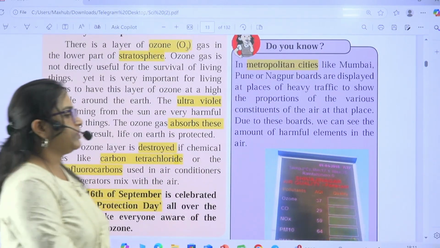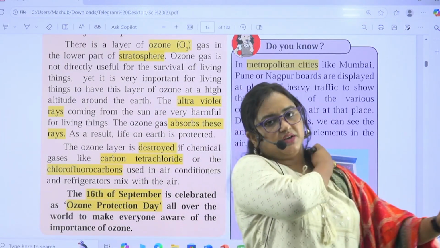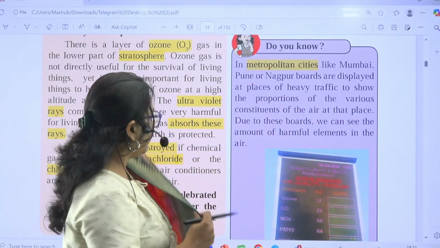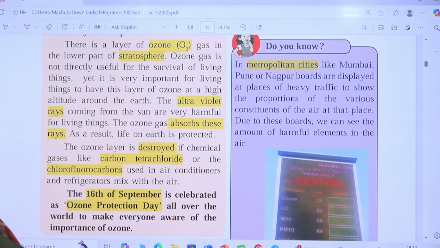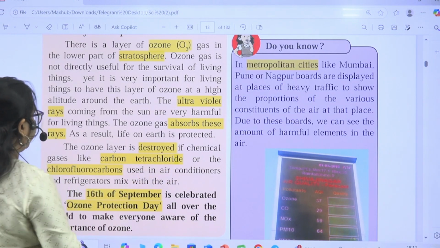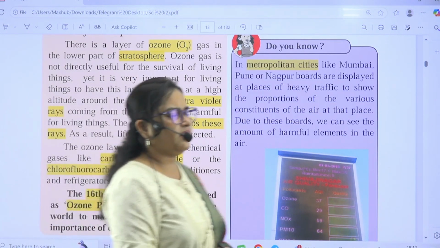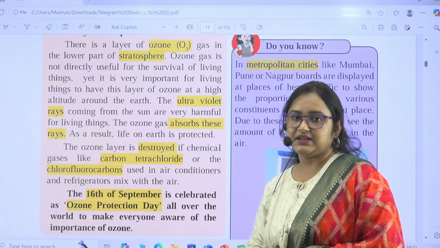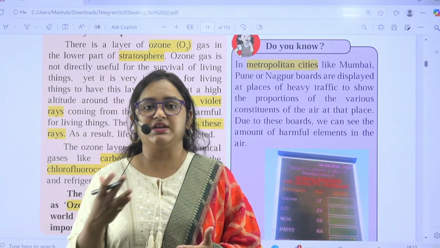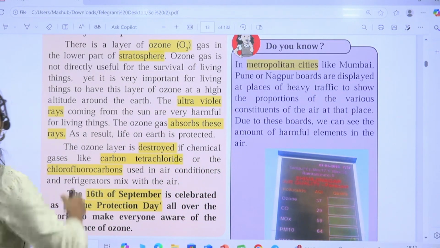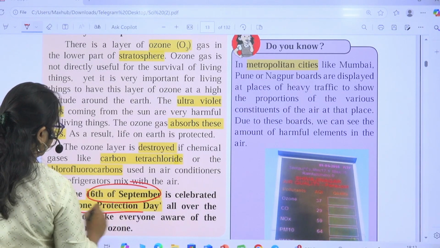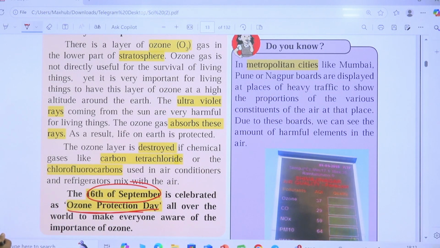Now this ozone layer is also getting disturbed, and you can see holes in it because of the release of harmful substances like carbon tetrachloride, chlorofluorocarbons, and hydrofluorocarbons as well, and they are banned in India from use in refrigerators. Most important thing here is 16th September is known as Ozone Protection Day. Fine, you have to remember this date.